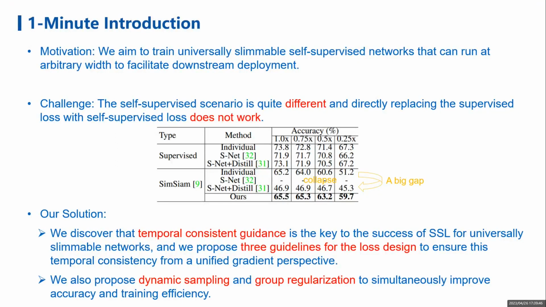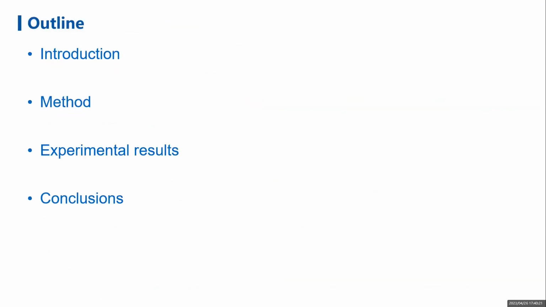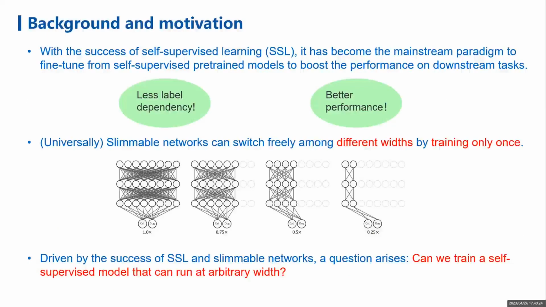When we continue to use in-place distillation, the model can converge but is still far from the baseline. In this paper, we find that the temporal consistency is the key, and we propose 3 guidelines for the loss design to ensure this consistency. Moreover, we also propose dynamic sampling and group regularization to improve accuracy and training efficiency. My presentation mainly includes the following 4 parts.